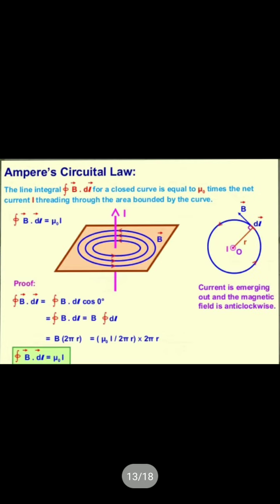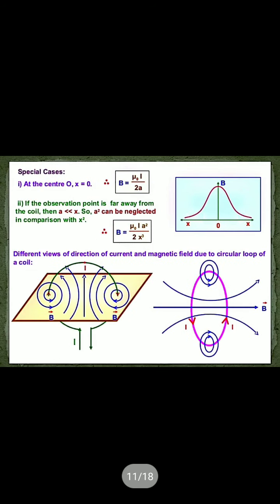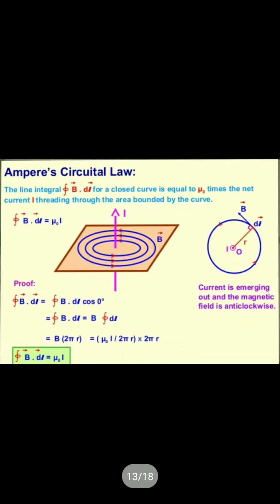Here we consider 2a, but here it will be 2 pi R. So mu 0 I by 2 pi R into 2 pi R. The 2 pi R cancels. So we get the closed integral of B dot dl equals mu 0 into I.